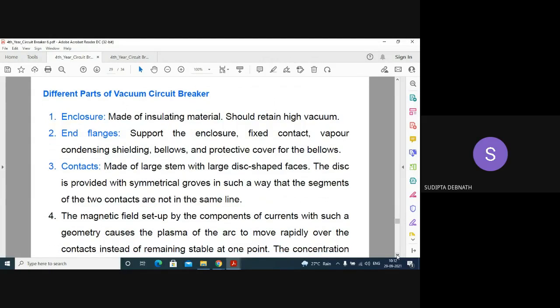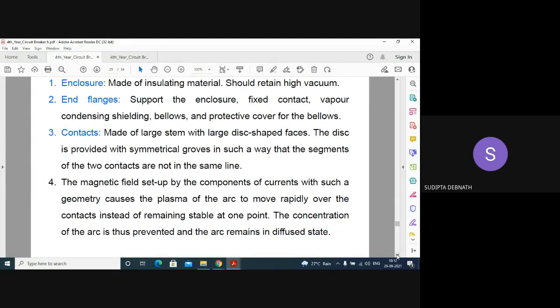The magnetic field is set up by the components of current, with the contacts having a special geometry made of large stem with large disc-shaped faces. Okay, the contacts have disc-shaped faces. The disc is provided with symmetrical grooves in such a way that the segments of the two contacts are not in the same line. This special configuration is there because it causes the plasma of the arc to move rapidly over the contacts instead of remaining stable at one point.